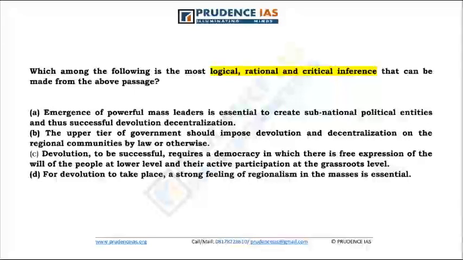Now we have had some other phrases as well in the 2017 question paper. For example, which is the best explanation, which is the most rational and critical inference, most logical and essential message, most logical and rational assumption, most logical corollary, and what corroborates the paragraph.